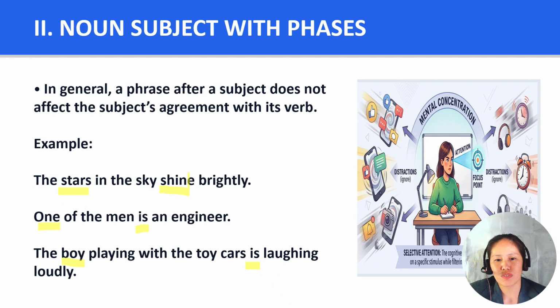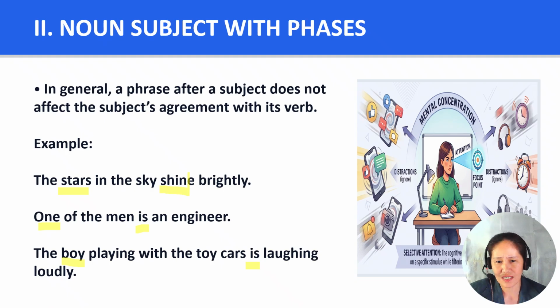So rule number 2, noun subject with phrases. A phrase that comes after the subject gives additional information, but it does not change the subject. The verb must always agree with the main subject, not with the words in the phrase. For example, number 1: the stars in the sky shine brightly. Not: the stars in the sky shines brightly.